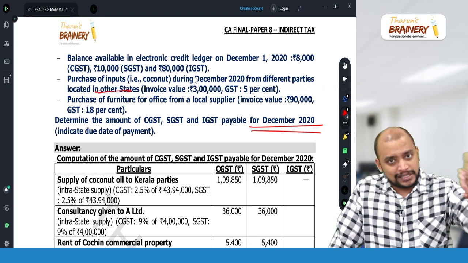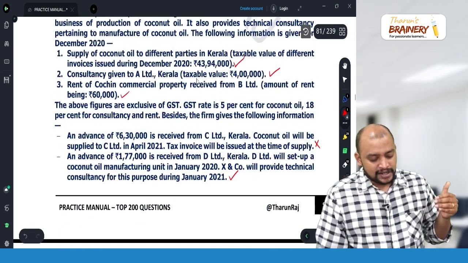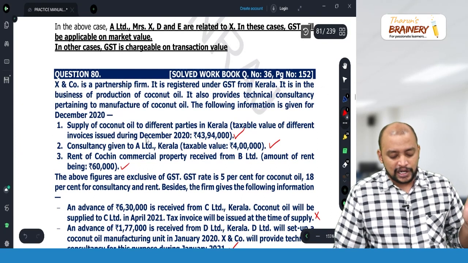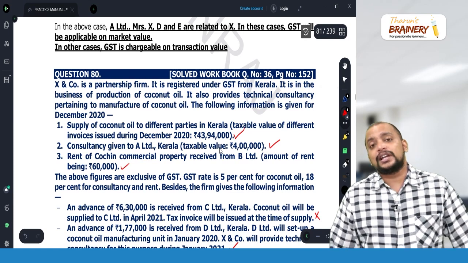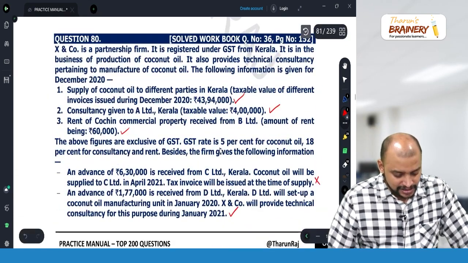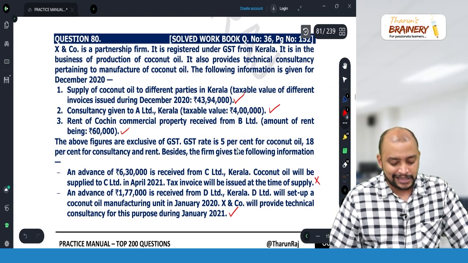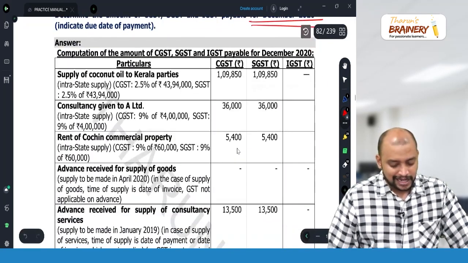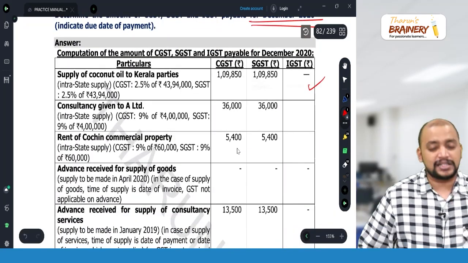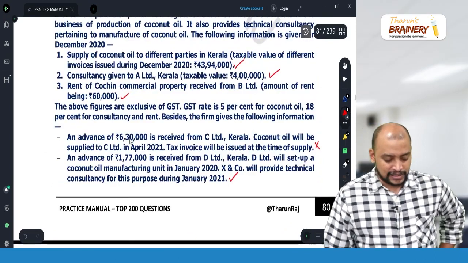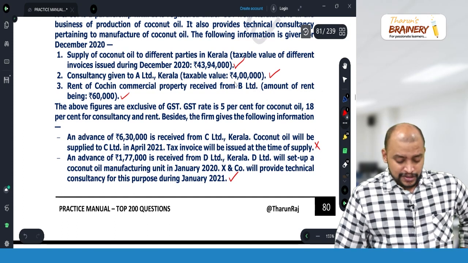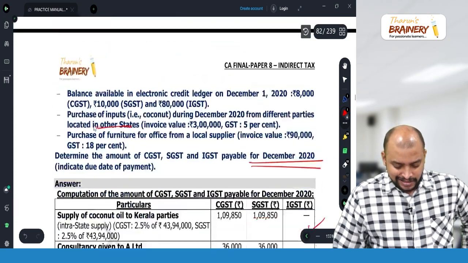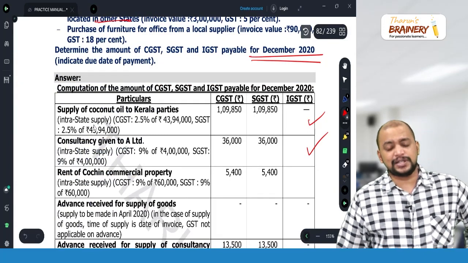First, computation of gross liability. What is the first transaction? Sale of coconut oil to different parties in Kerala, 43,94,000 into the rate of GST on coconut oil, 5%. So therefore 2.5%, 2.5%. That will be taken as the CGST, SGST. That's the first transaction. Now second transaction. Consultancy given to A Limited, Kerala, 4 lakhs, within the state. So 4 lakhs into 9%, 9%, 36,000, 36,000.